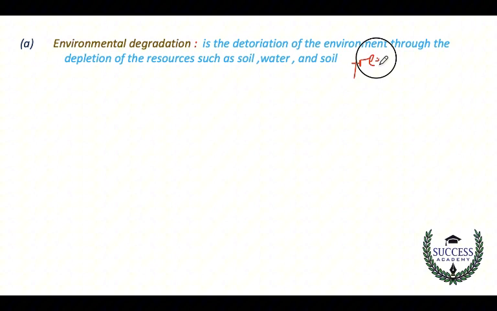Pardon, the handwriting is awkward. So the deterioration of the environment through depletion of resources such as soil, water, and trees, and so many other components of the environment, that is what we refer to as degradation.